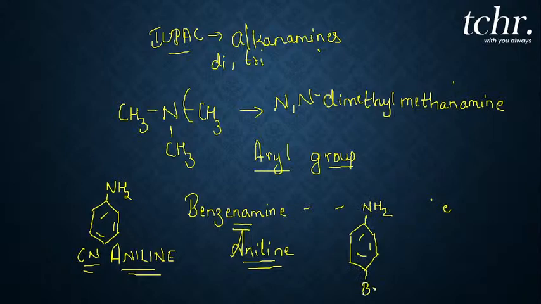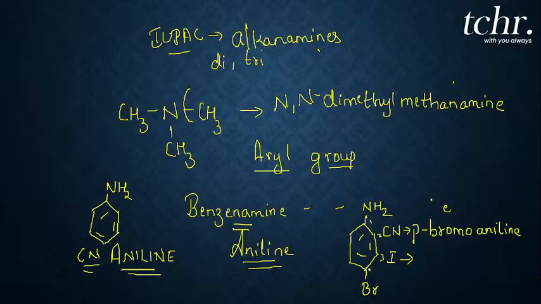So how do you name this compound where bromine is attached to the fourth position or the para position? Yes. If it is a common name, you use the terms ortho, meta, para, right? So I write it as para bromo aniline. Whereas when you are doing the IUPAC nomenclature, what do you have to do? You have to number it, right?